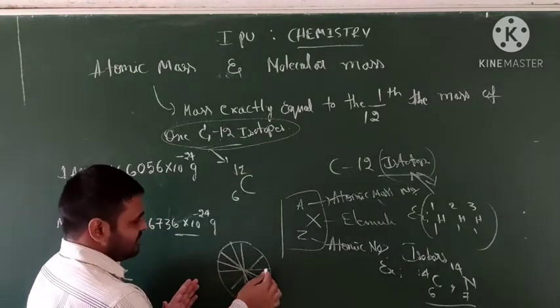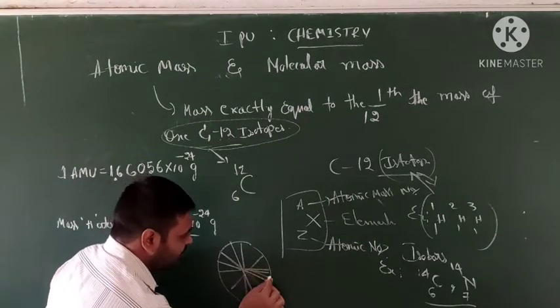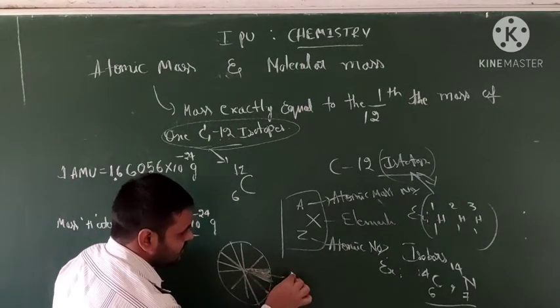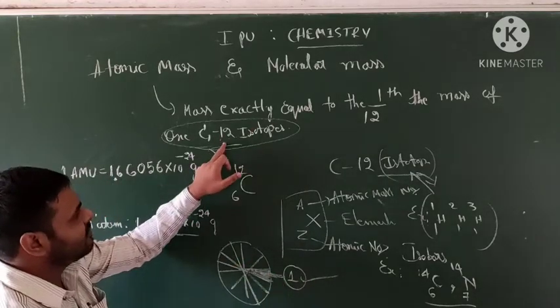This carbon isotope is the standard unit we take. One unit is 1 by 12th of it.